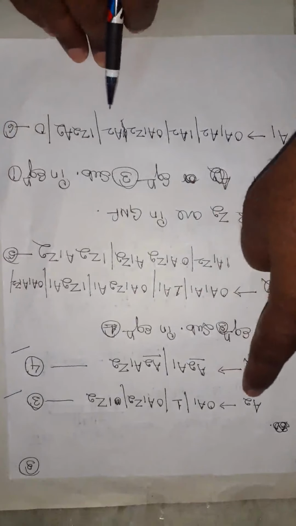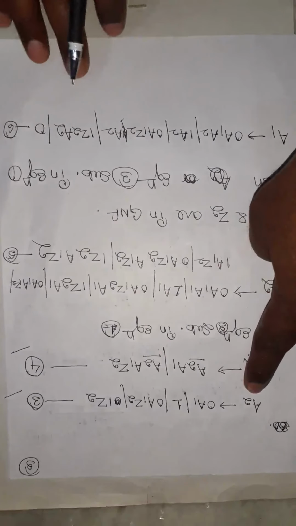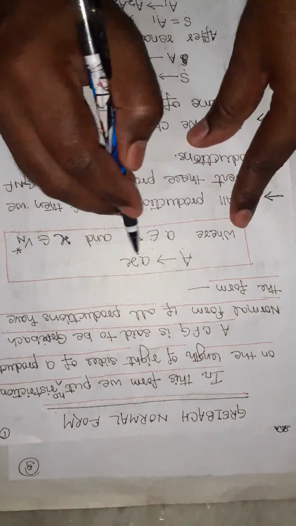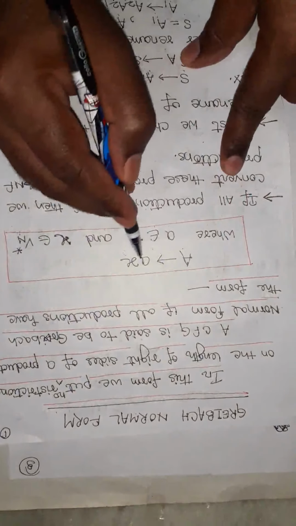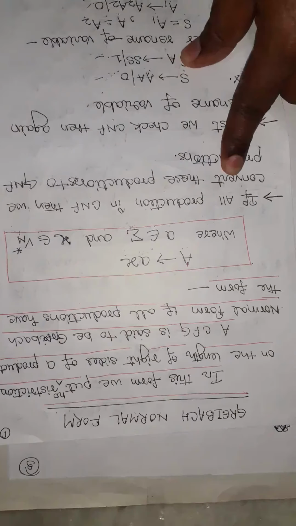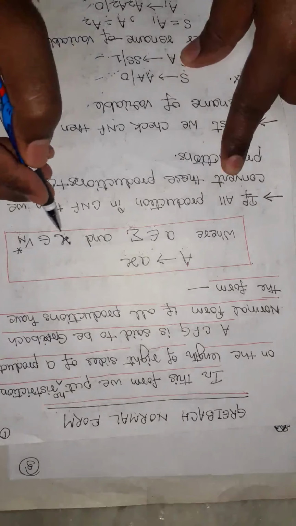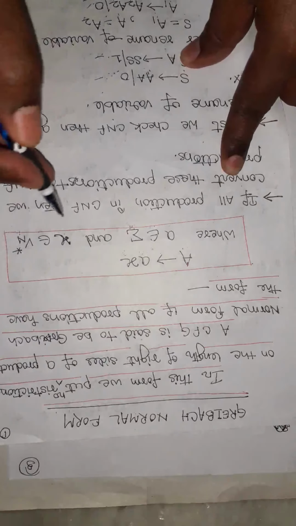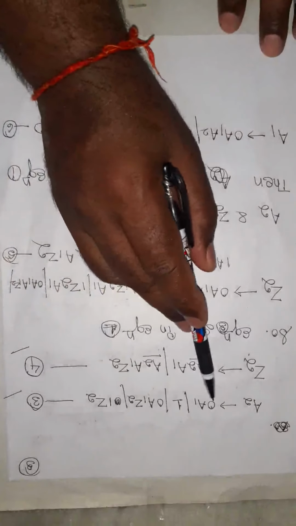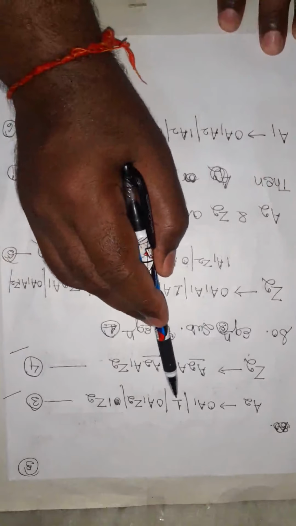Here A2 is always in the form of GNF. The form of GNF is A derives aX. Here this first value is always a terminal, meaning a single terminal, and X is more than 1. It may be null or more than one variable. So here 0 is a terminal followed by variables, or a simple terminal.